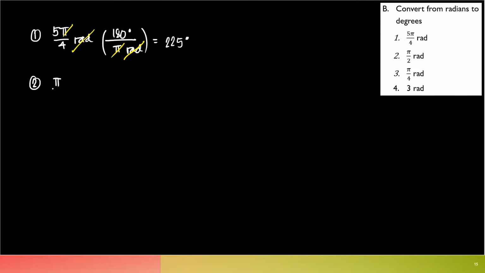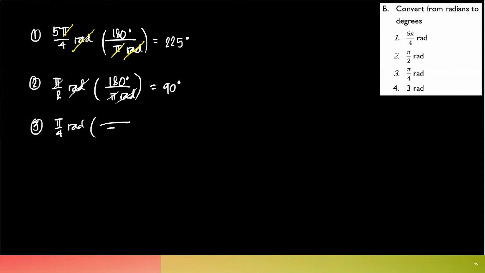Number 2, pi over 2 rad. So you want to have pi rad over 180 degrees. You cancel out the radians. You can cancel out the pi. You're left with 90 degrees. Very good.